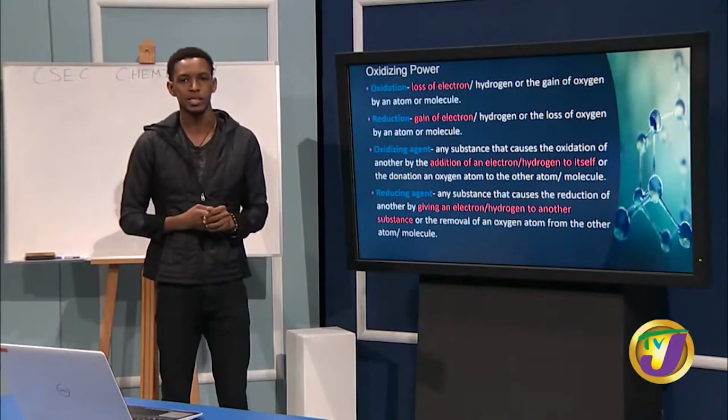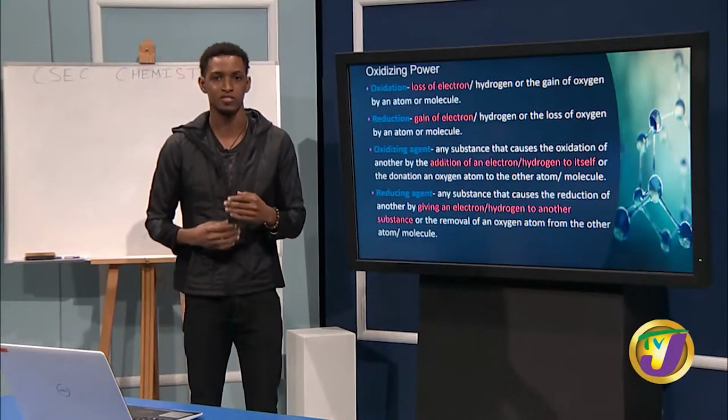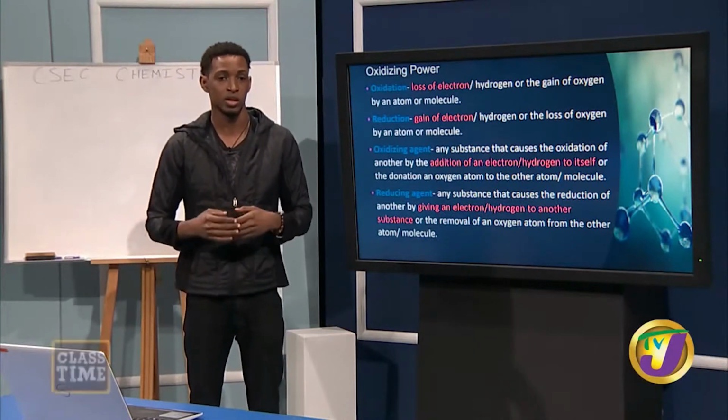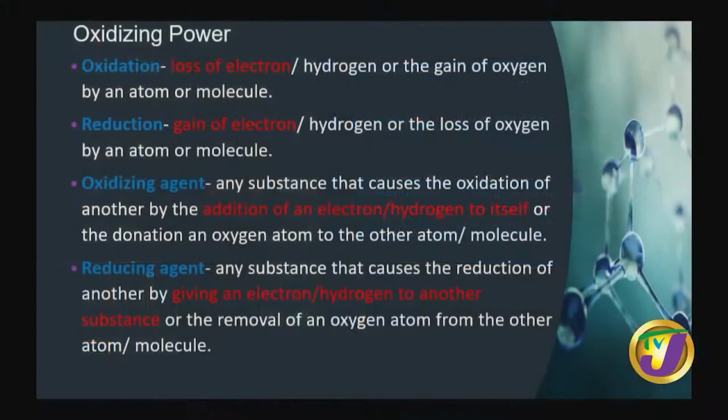Now, before we get into the oxidizing power of the halogens, there are some terms that I want you guys to familiarize yourselves with. So, you need to know oxidation, reduction, oxidizing agent, and what is a reducing agent. Now, before I get into the definition, the points highlighted in red, I want you guys to focus on that.